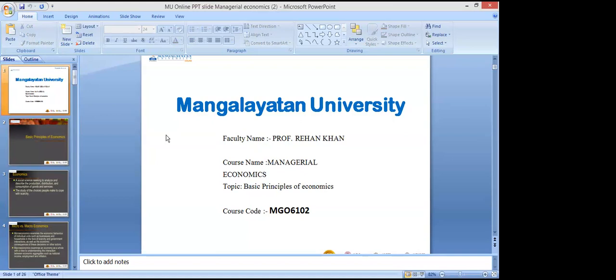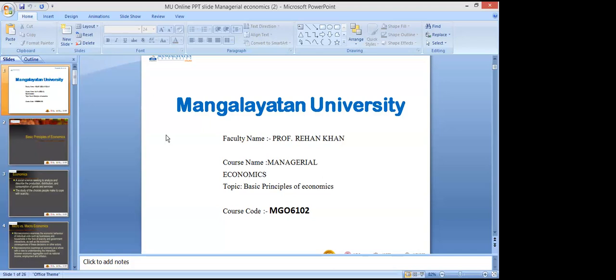There are 5 blocks, and in each block there are 3 units that we have to study. Let me check it. I have it on my mail also.